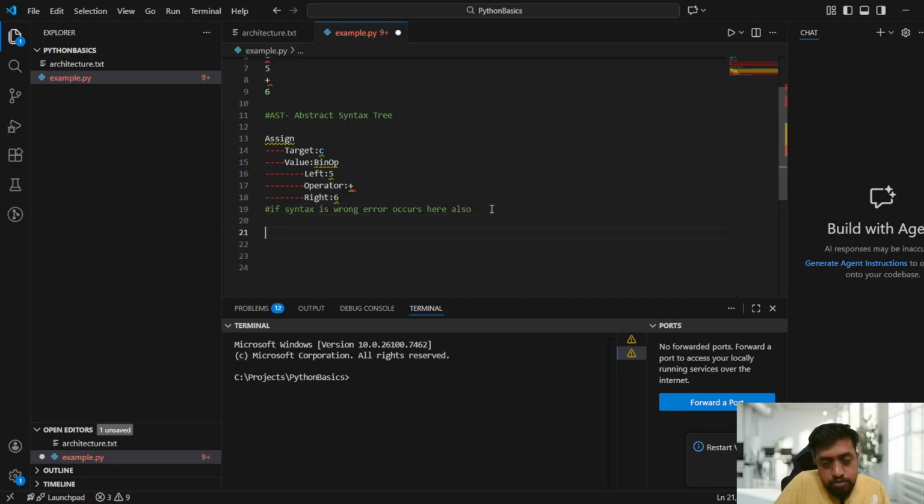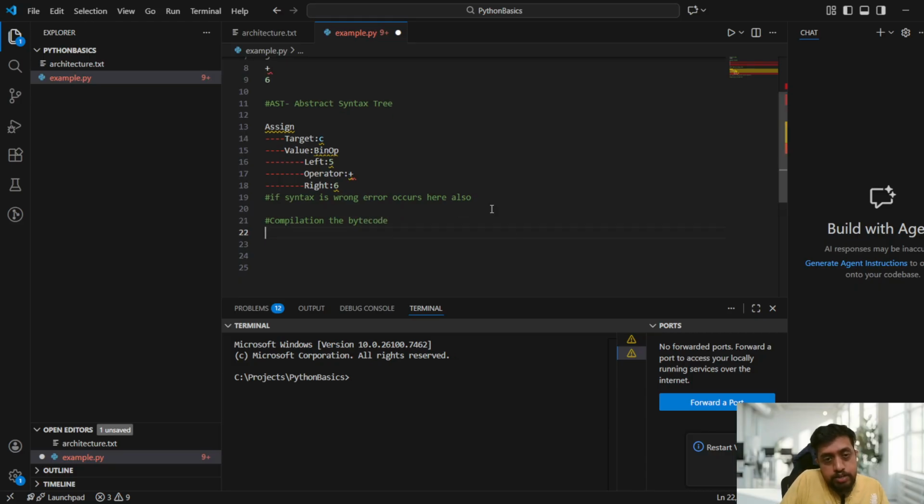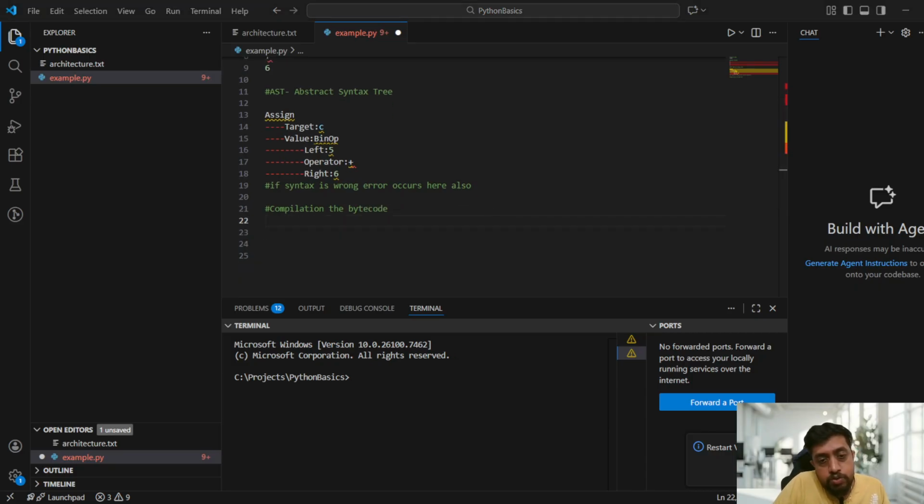Okay, next what will happen is compilation to bytecode. So how will the system understand that it is c equal to 5 plus 6, for example? For that you require converting the high level language into low level language.